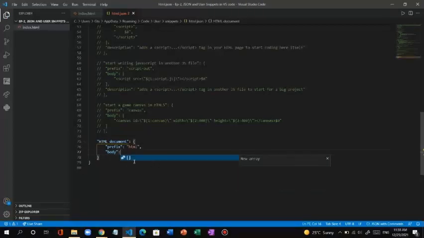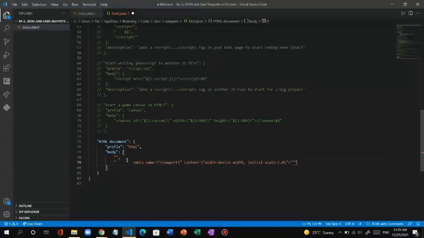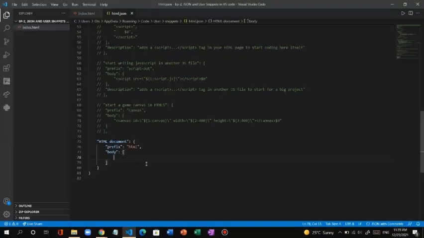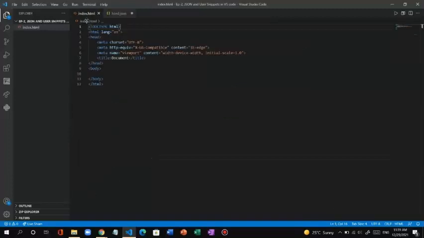A comma, enter, and now the main part, the body, and then a colon, a space, and you can see the suggestion it's showing these two brackets and new array. So give the two brackets, and inside if you press enter, now we need to write everything line by line. The first line comma, the second line comma, the third line, everything. So first, what is the first line? This, okay, so let's type it, doctype HTML. So colon, enter, and then second line.